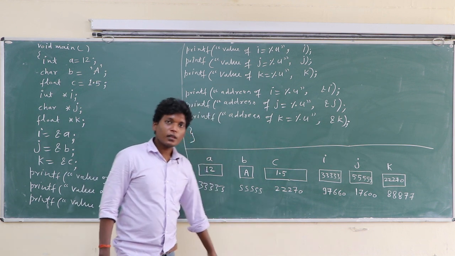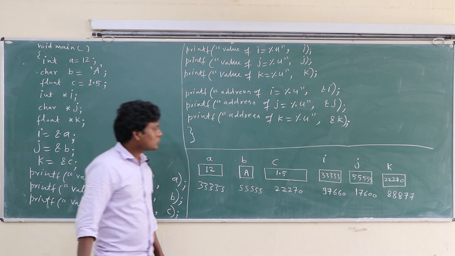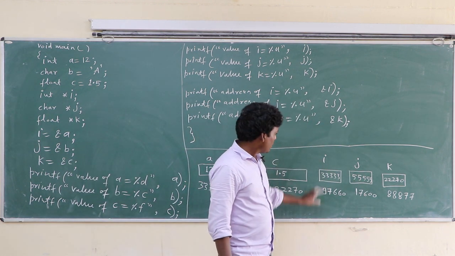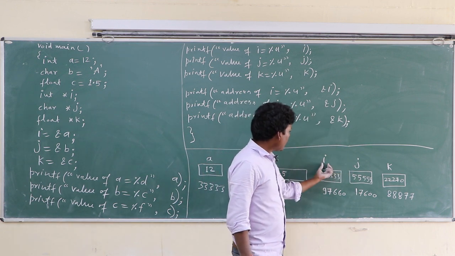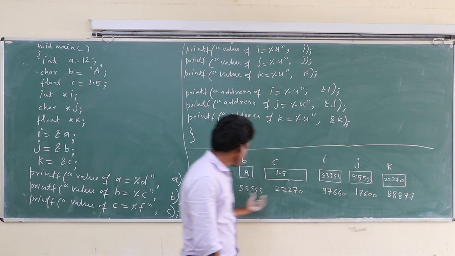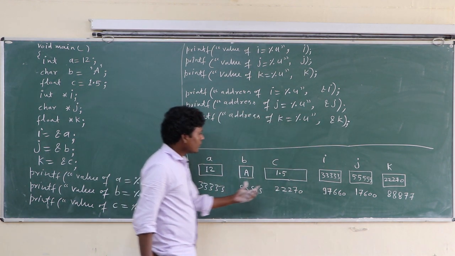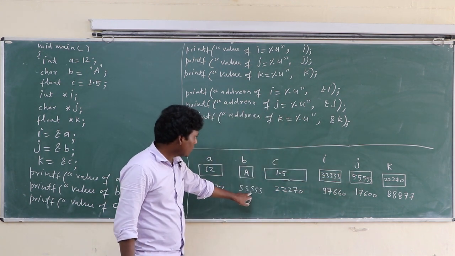Okay, class. I, j, k are also variables, so they occupy memory space. Here i has the value address of a. J has the value address of b.